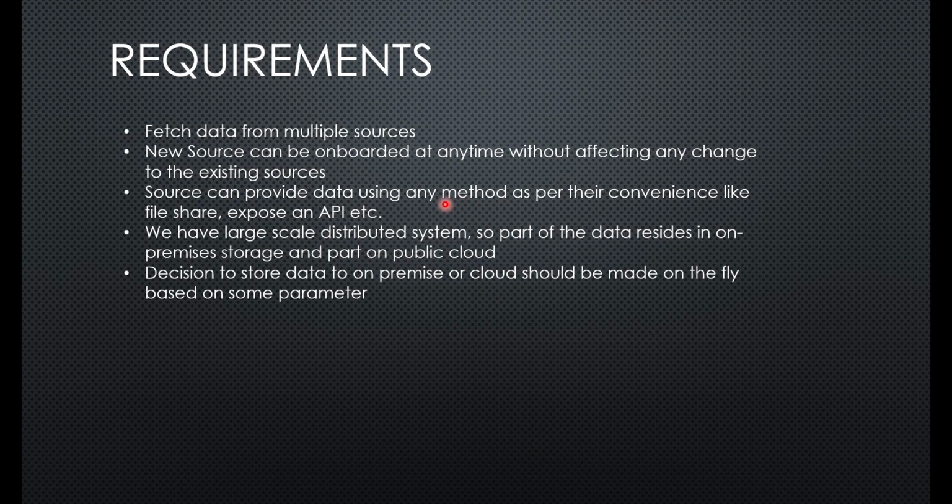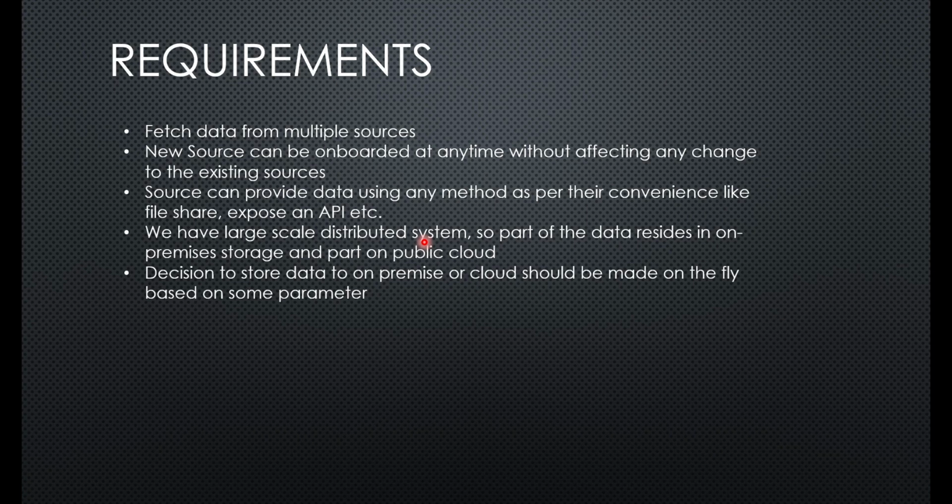The next requirement is that we have a large scale distributed system. So part of our data will reside on on-premise storage and part will be on the public cloud. Why is this requirement there? Because the application that we are dealing with is a multi-continent rollout. So a few things we want to store on each country's on-premise storage, because that's the norm.